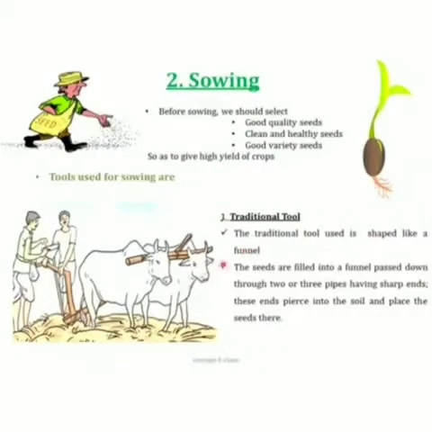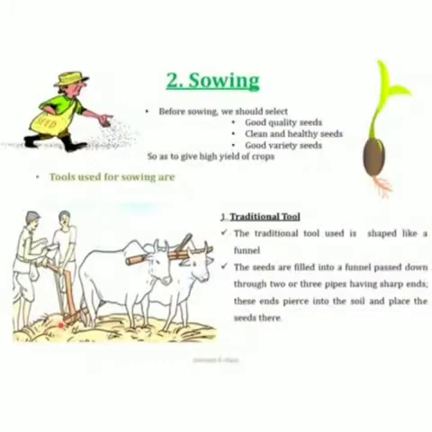The seeds are filled into this funnel. The funnel is passed down through 2 or 3 pipes here. We have only one pipe, but it can also be 2 or 3 pipes. And it has sharp ends, and when these ends pierce into the soil, they place the seeds. And this is a traditional tool.